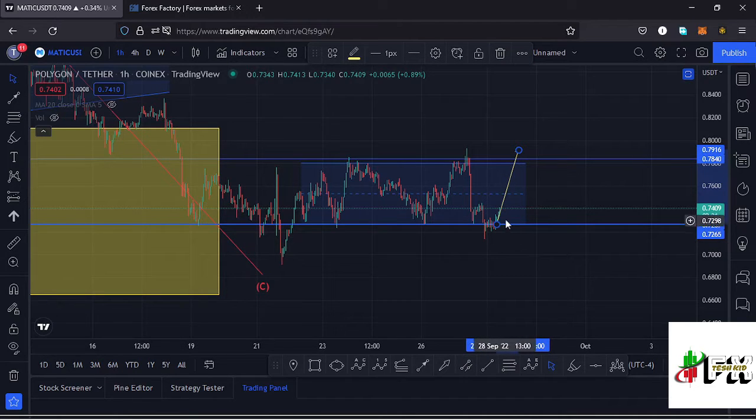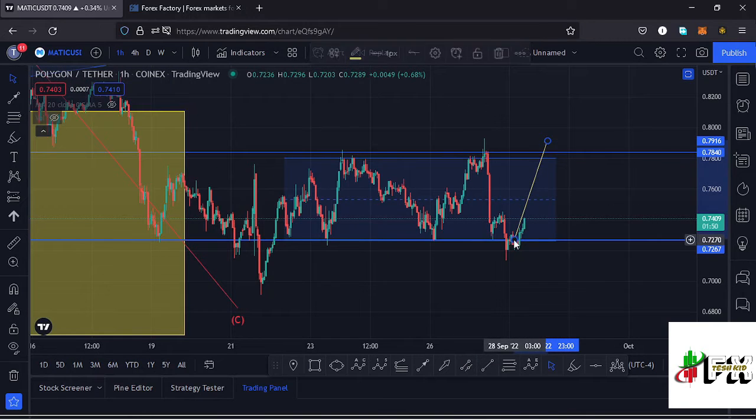And that can only happen in case the low for that fourth wave to the lower side was in at around the $0.69 mark. But for me, I think the low is not yet in, and we are yet to make a new low below the $0.69 mark and maybe go back to around the $0.66 mark. So that is the very first possible scenario that can play out on this chart.